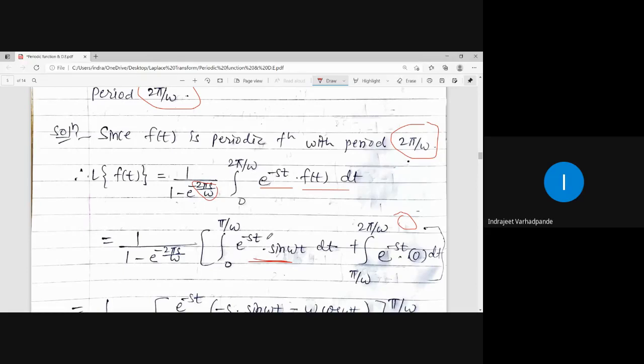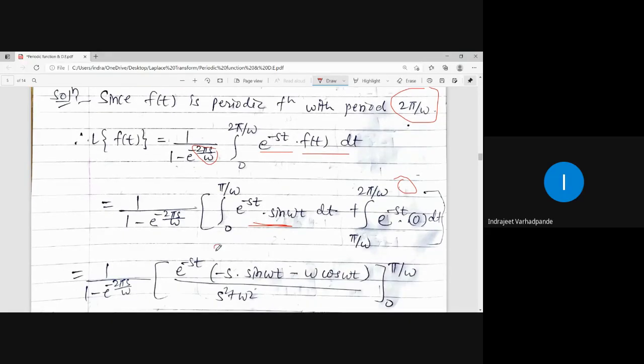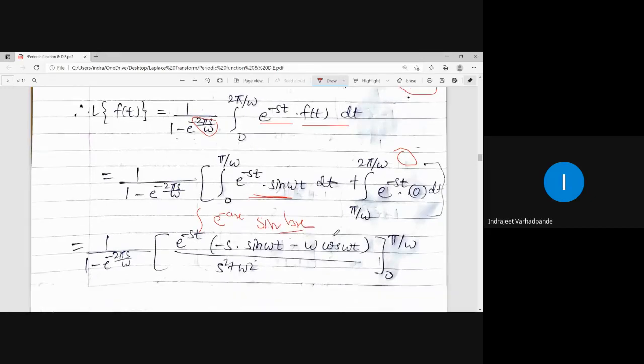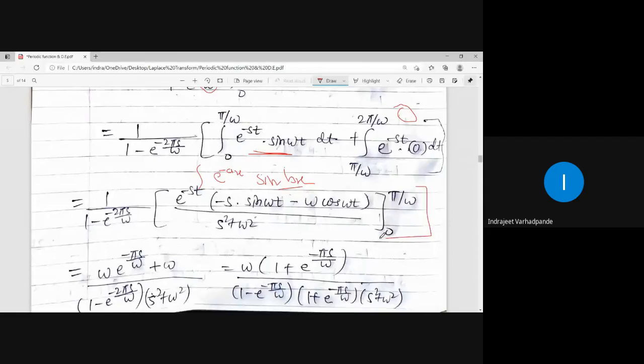Now we have the formula for this. While learning Laplace transform, e to the power minus ax into sine bx, the same formula is applicable over here. Integration of e to the power minus ax into sine bx, that formula is applicable and directly we will be substituting the limits. So what is that? E to the power minus ax upon a square plus b square.